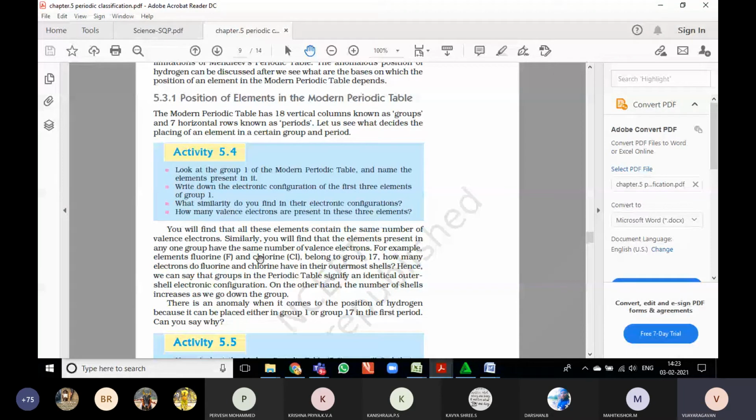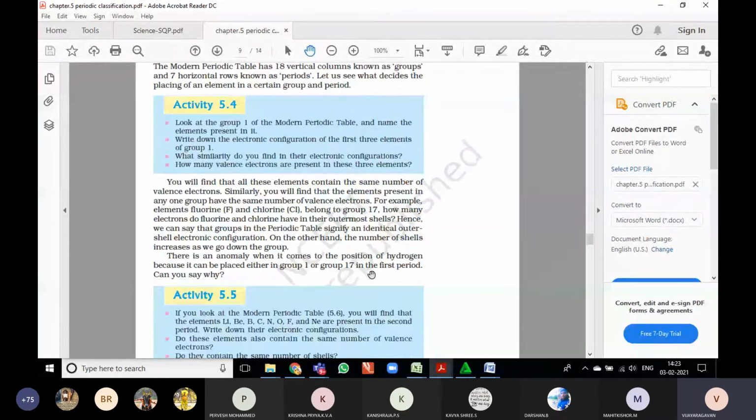You will find that all these elements contain the same number of valence electrons. Similarly, you will find that elements present in any one group have the same number of valence electrons. The vertical columns are called groups. So in that group, all the elements present have the same valence electrons on the outermost surface. But the shells will be different there. You are talking only about the number of valence electrons present in the outermost orbits.